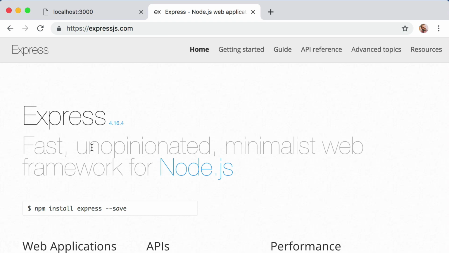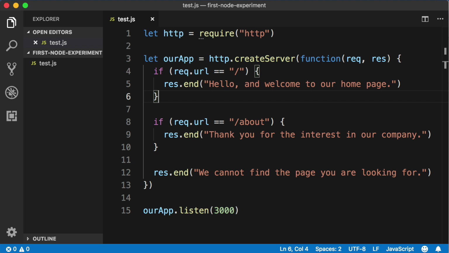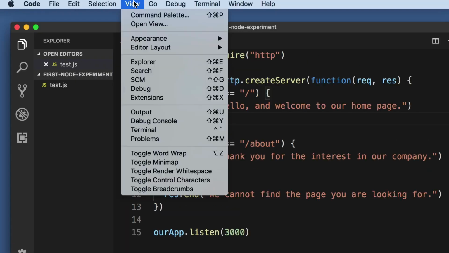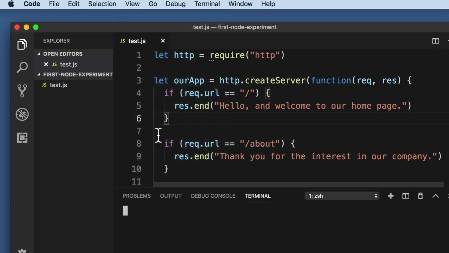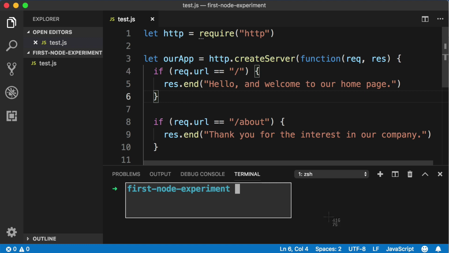Well, we actually do not download anything from the Express website. Instead, let's jump back to our text editor, or more specifically, jump back to our command line. So I'm using VS Code, so I can just click View and then Terminal. And then in your command line, I want you to run the following command.